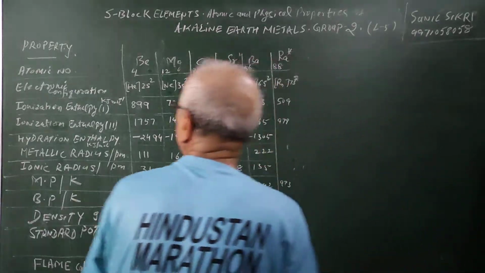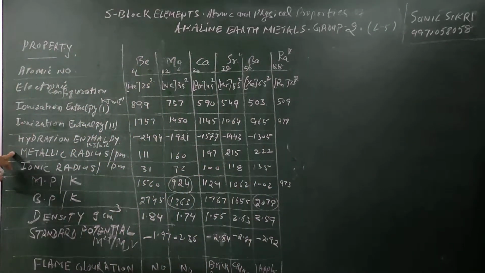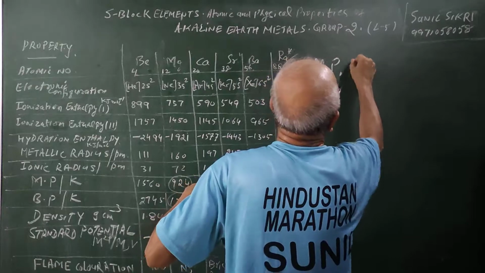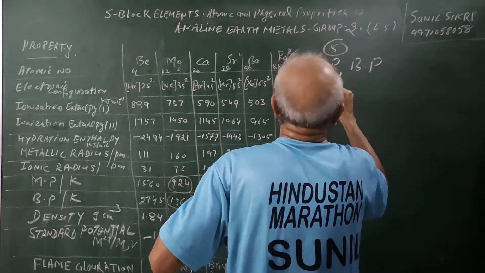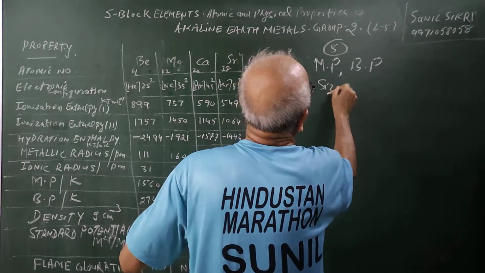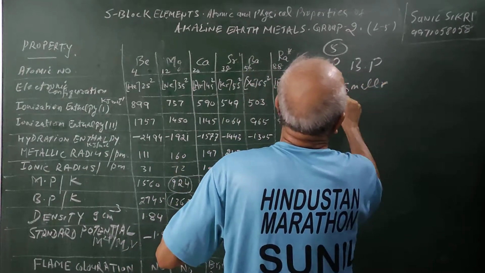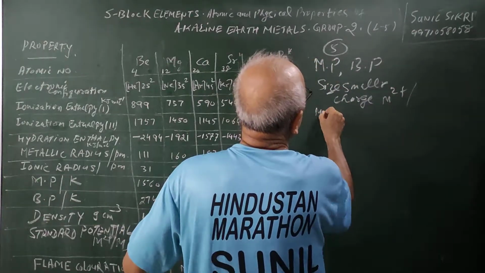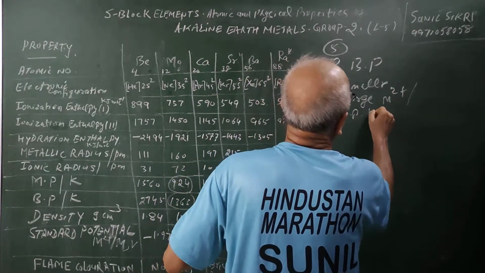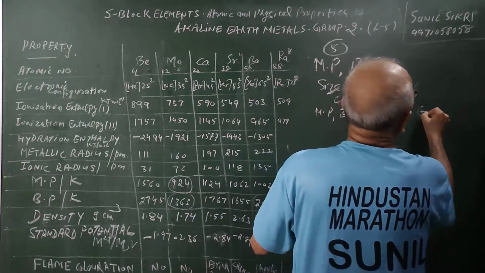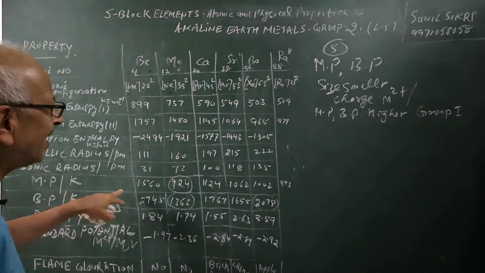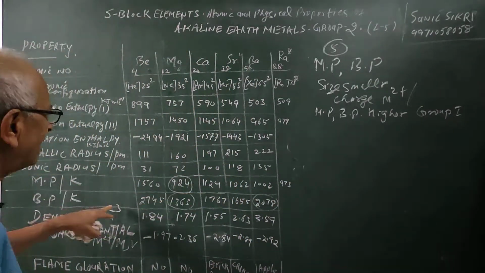Further, in the data, we have talked about metallic radius, ionic radius, ionization and hydration enthalpy. What about the melting points and boiling points? As you can see, students, their size is smaller and charge is more, charge is 2 plus. So their melting points and boiling points are higher than group 1. But within this group there is no regular trend in the melting points and boiling points.